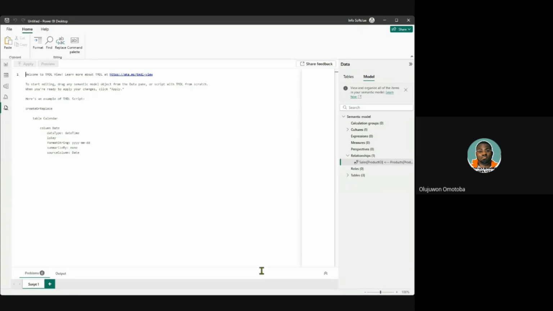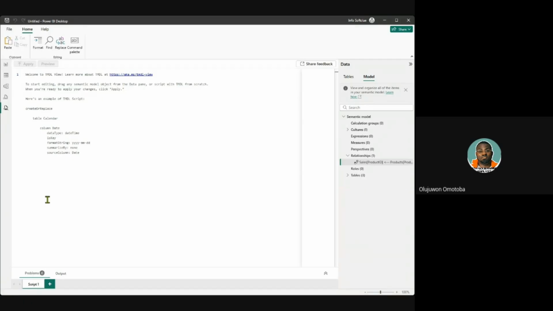Once you use the TMDL view, you're able to have your Power BI as if you are using SQL. It's actually beautiful for those of us who are familiar with the SQL environment, because it gives you a tabular form.